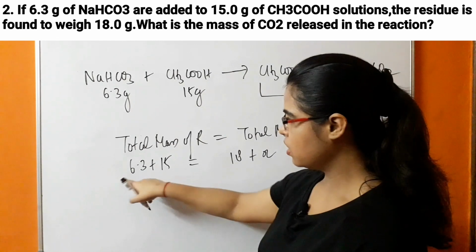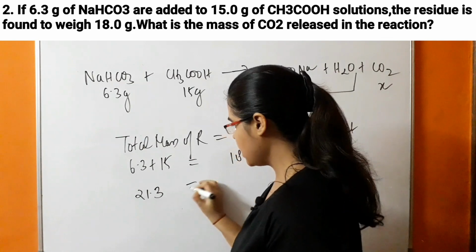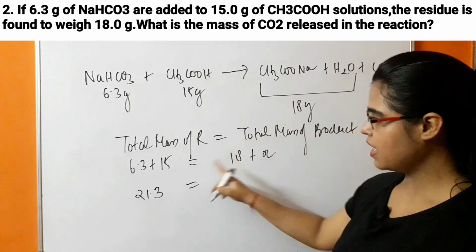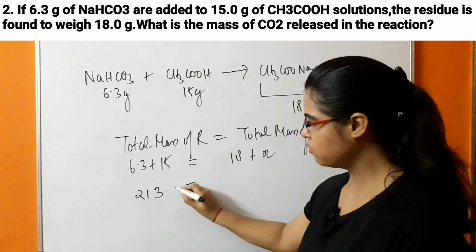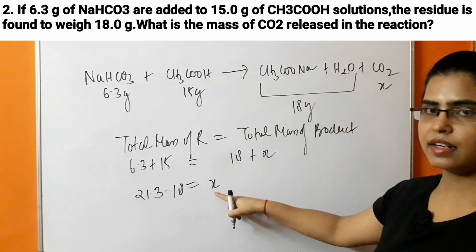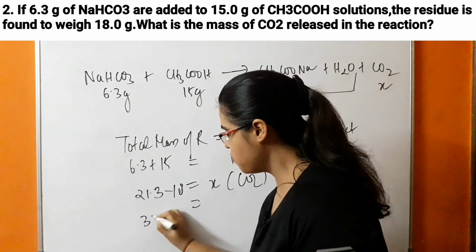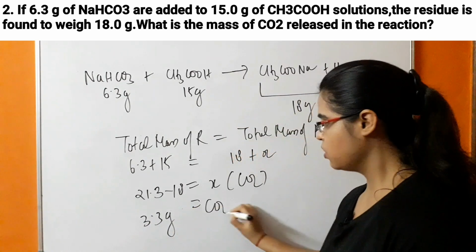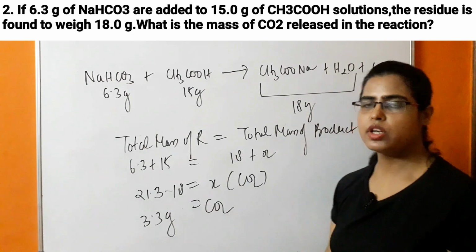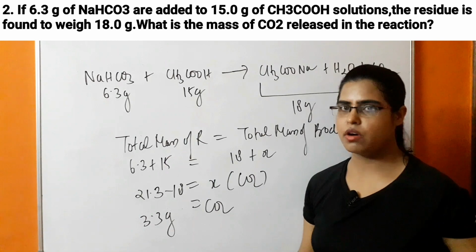So on addition, the total mass of the reactant will be 21.3. When 18 is subtracted from 21.3, then the mass of X, that is CO2, will be obtained, which is 3.3 gram. So this is the mass of the CO2. So this reaction is also an example of law of conservation of mass.